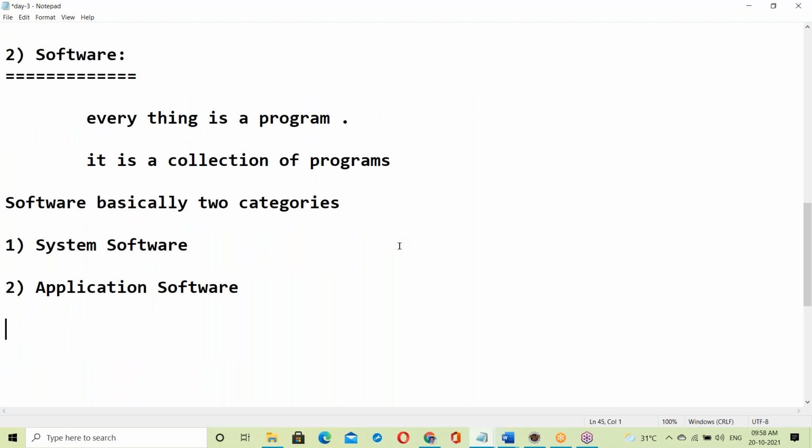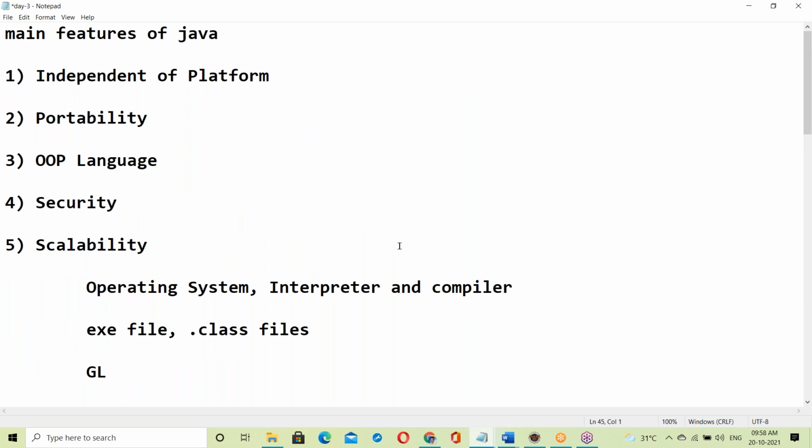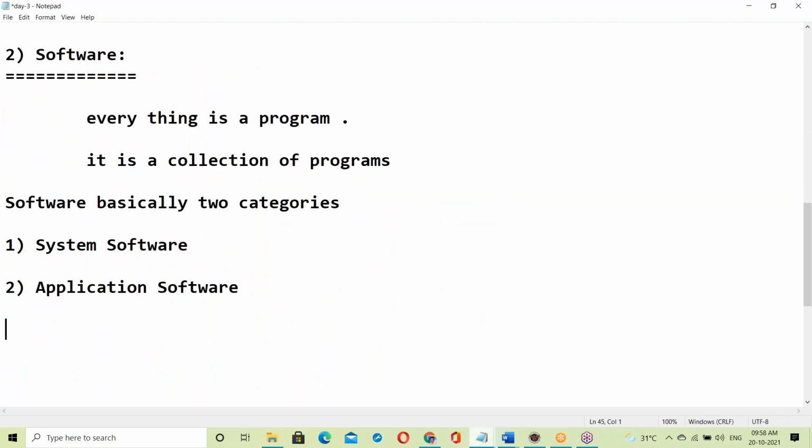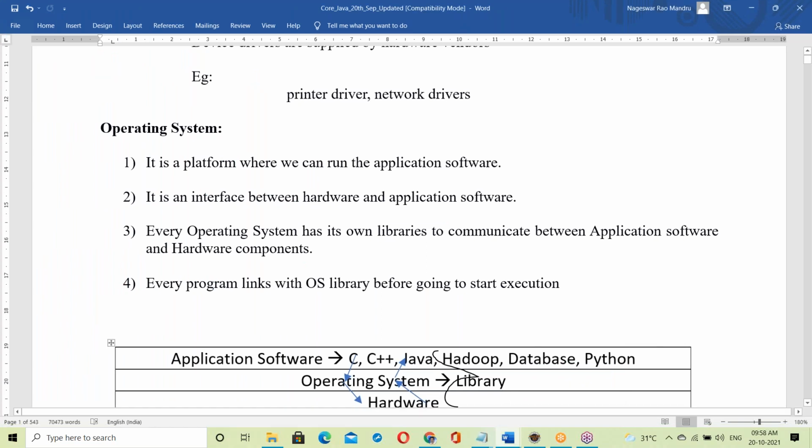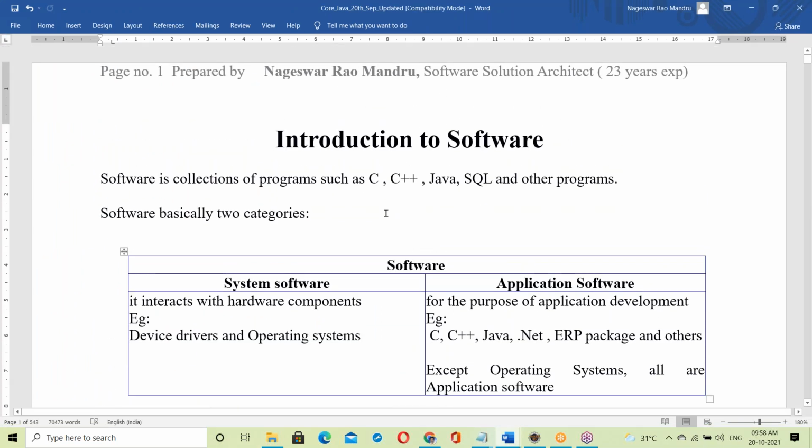One second. You guys don't write any running notes for this topic. Don't worry about this topic here. It's not necessary, just follow the class and try to understand the concepts here.